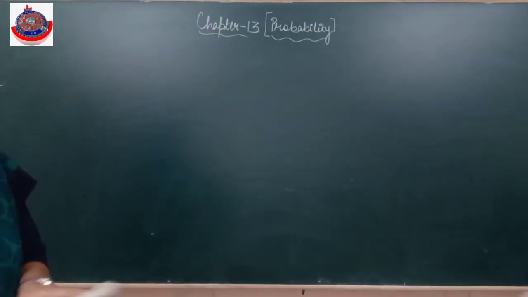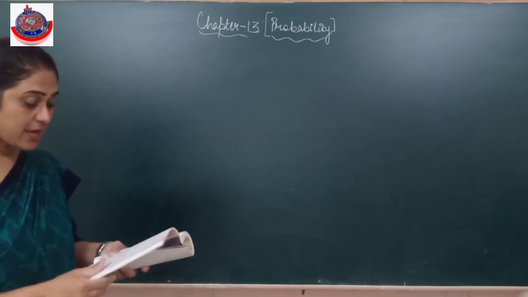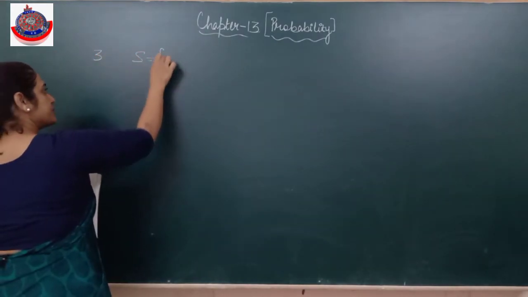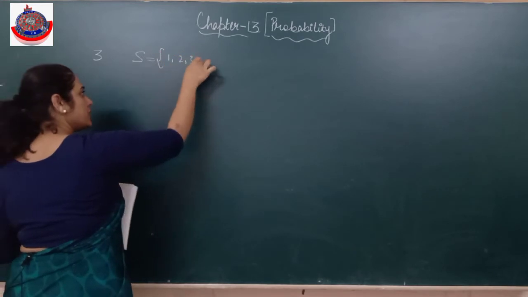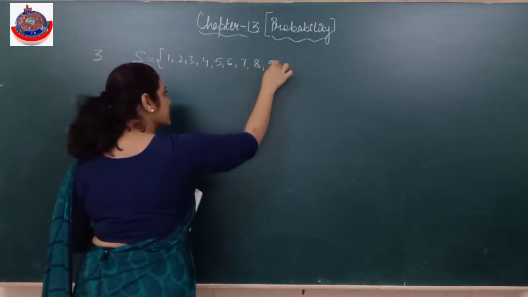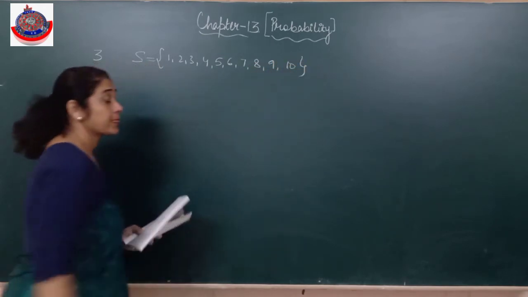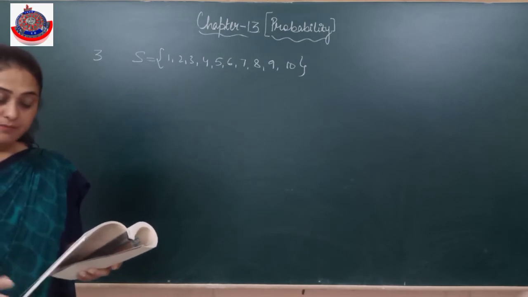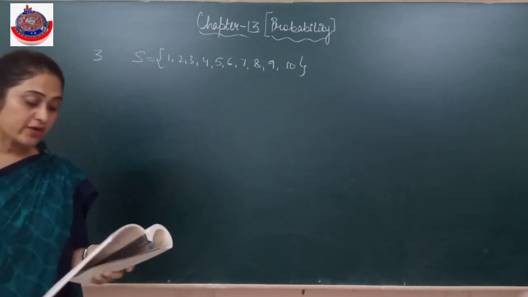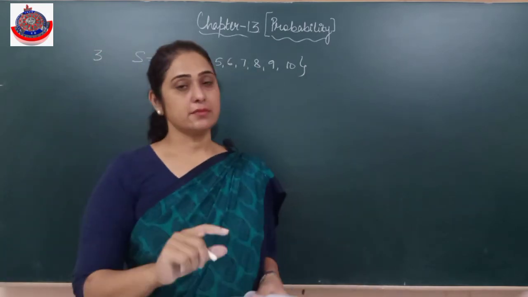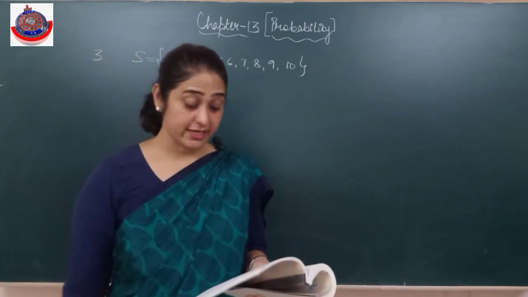Third is 10 cards numbered 1 to 10. There are 10 cards, that means the sample space has 1, 2, 3, 4, 5, 6, 7, 8, 9, 10. They are placed in a box, mixed up thoroughly, and then one card is drawn randomly. अच्छे से mix किया और एक card को choose कर लिया.